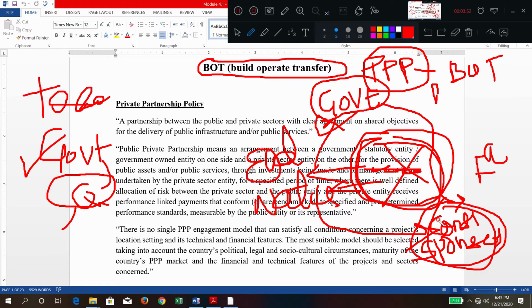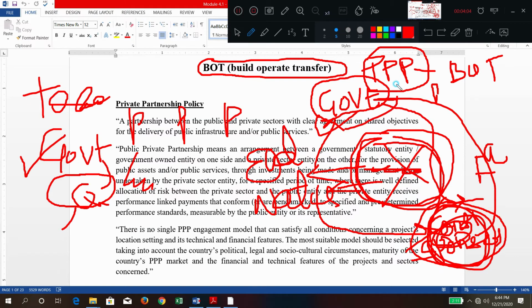Here public means the government entity, private means the sponsor entity. Both parties will come together and execute this project, and later on the revenue will be collected by the sponsors because the government itself is purchasing that product.